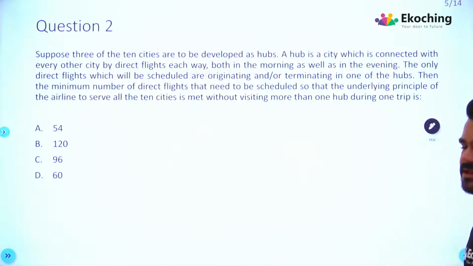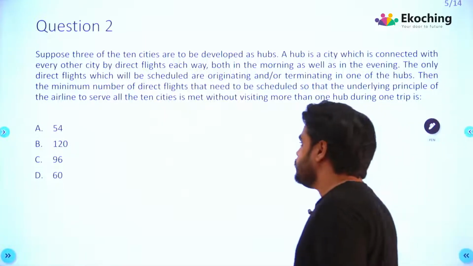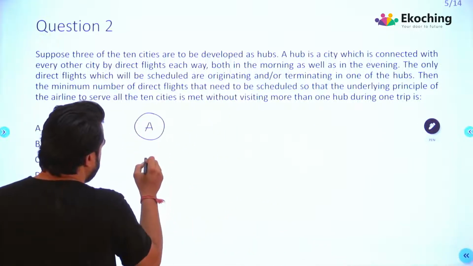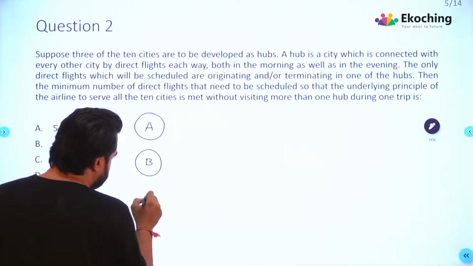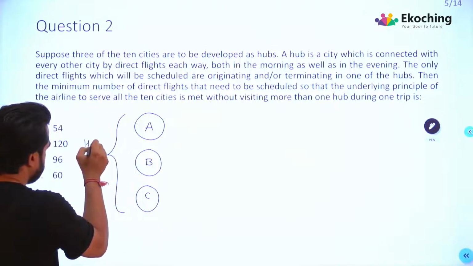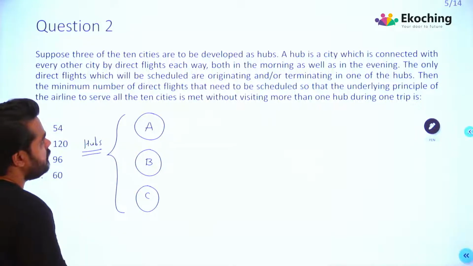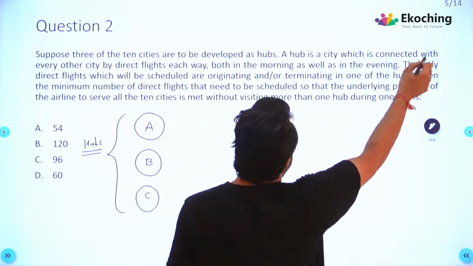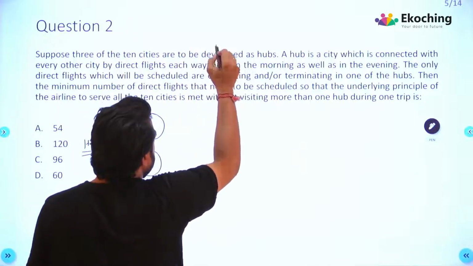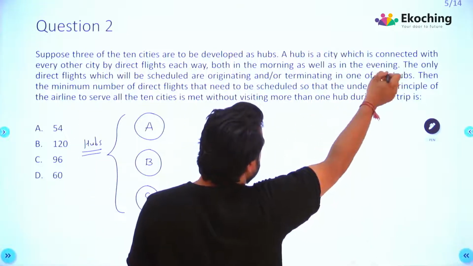ओके, डेटा बड़ा है, अच्छे ध्यान से पढ़ते हैं. सपोज 3 of the 10 cities are to be developed as hubs. ओके, सो मान लो कि ये A एक हब है, ये B एक हब है और ये C एक हब है. These are hubs. Okay, a hub is a city which is connected with every other city by direct flights each way, both in the morning as well as in the evening.